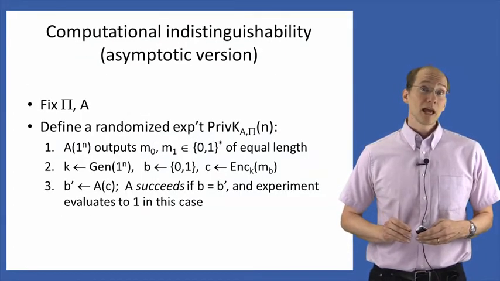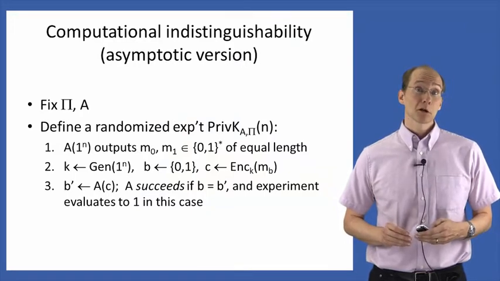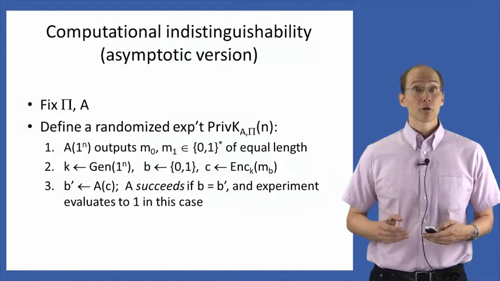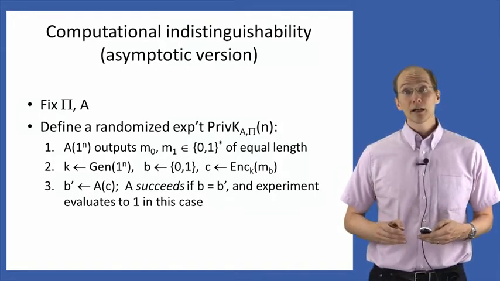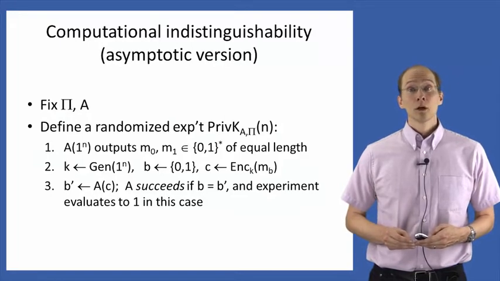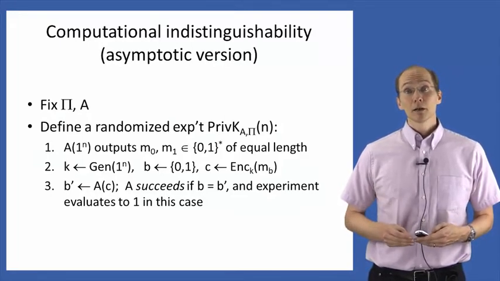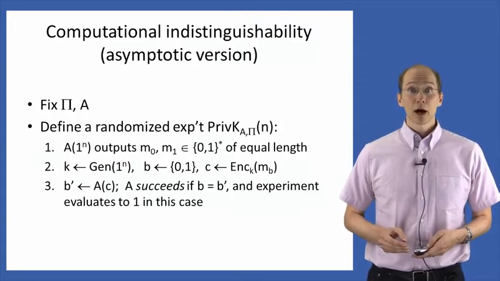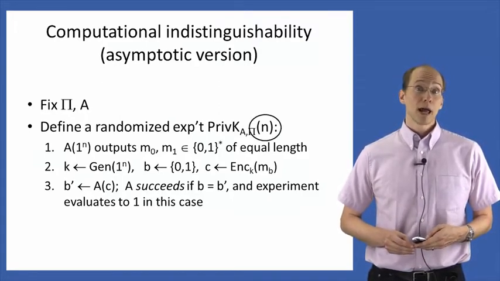We can now look at the asymptotic version of computational indistinguishability. Fix some encryption scheme pi and some algorithm A, and define a randomized experiment very similar to what we had before. We have an experiment that depends on A and pi, and in addition it's parameterized by the security parameter n.